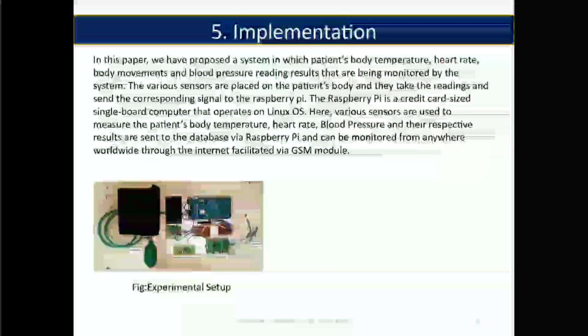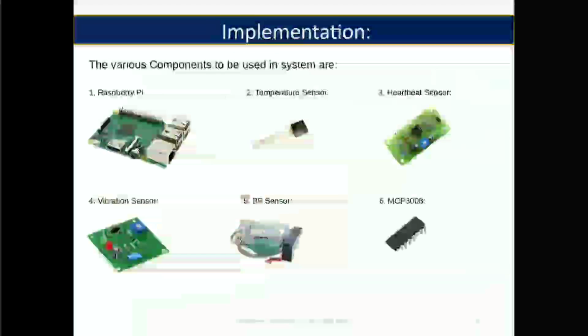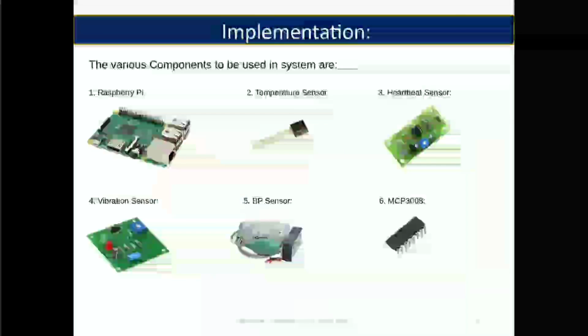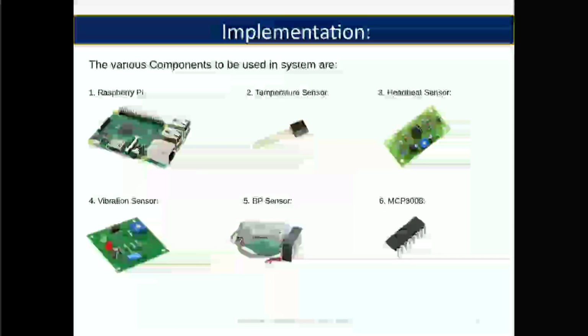Next, this is the experimental setup. You can see in the image. Next, we have used various components to build this system. First one is Raspberry Pi, temperature sensor, heartbeat sensor, vibration sensor, BP sensor, and MCP3008.